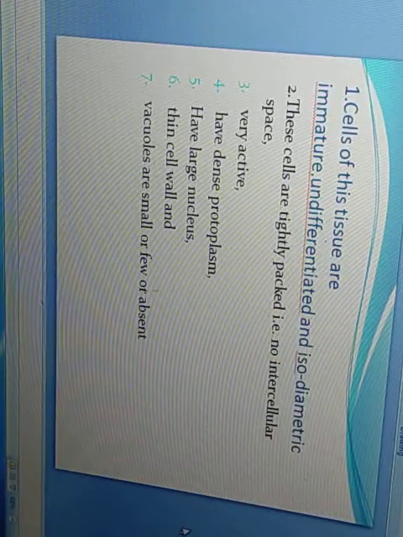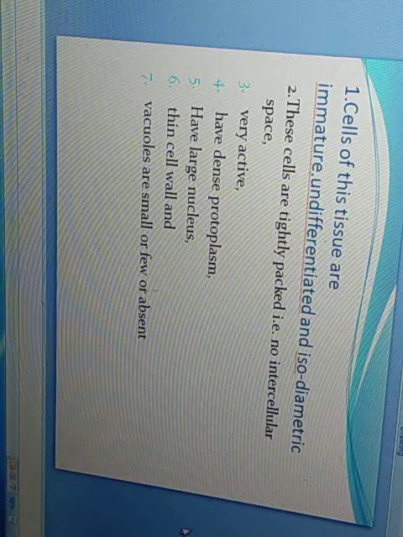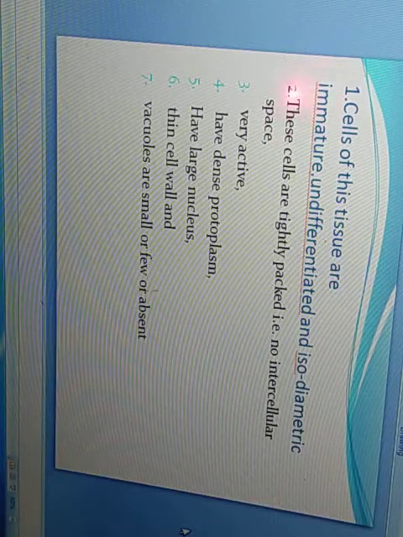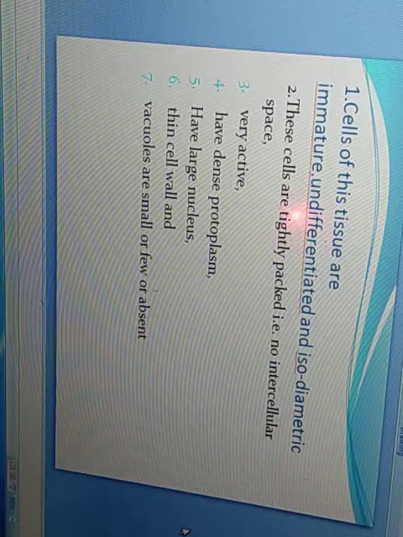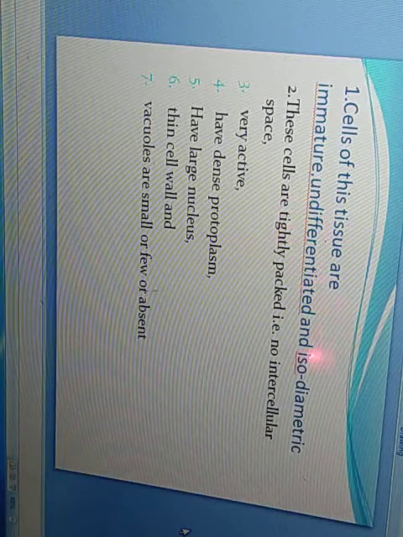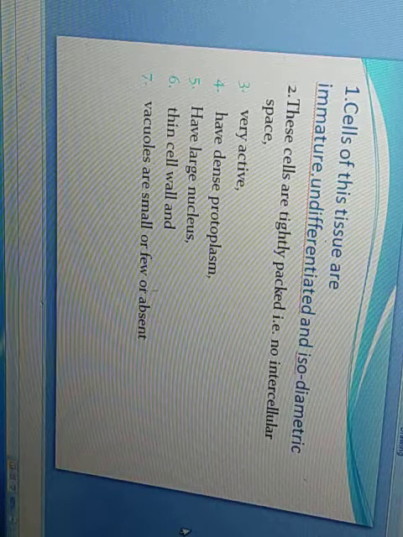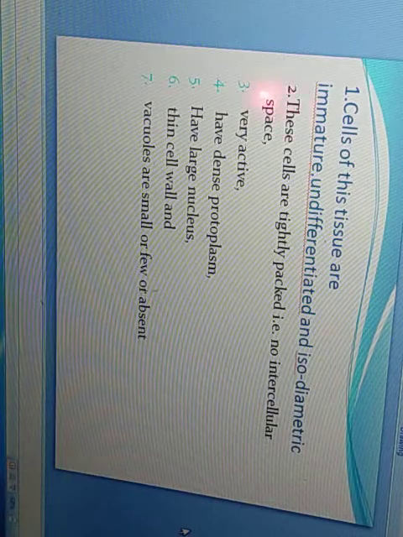Now you can see the characteristics of meristematic tissue. Cells of this tissue are immature, that means they are not mature. They are undifferentiated, that means they are not specialized to perform any function. They are isodiametric, that means their dimensions are similar, whether oval or rectangular, the shape and size are similar.